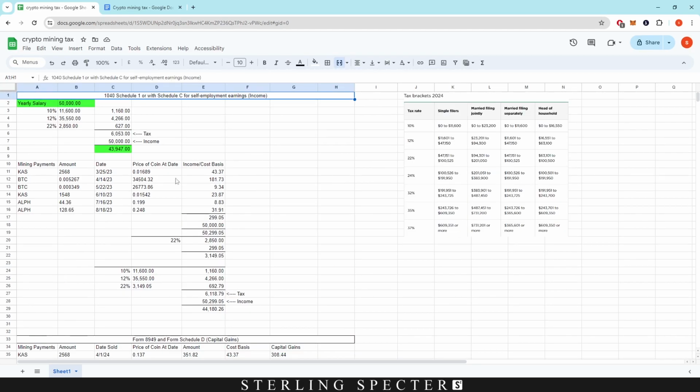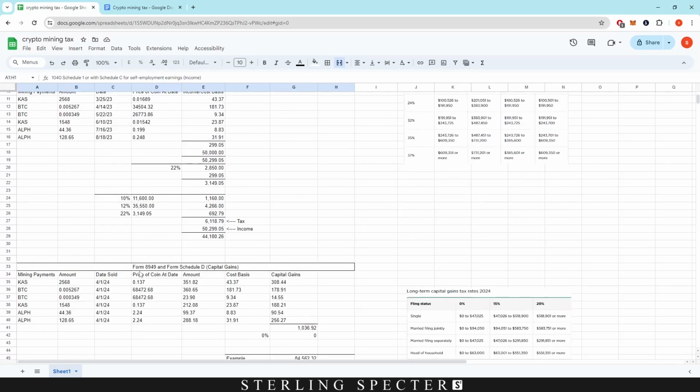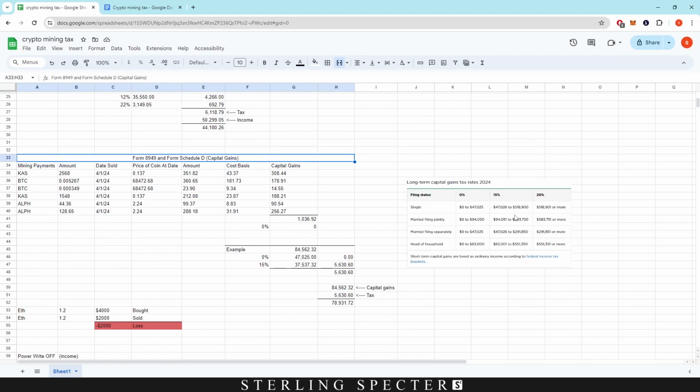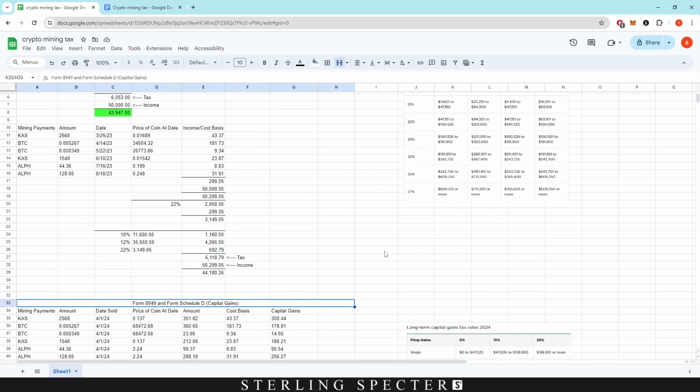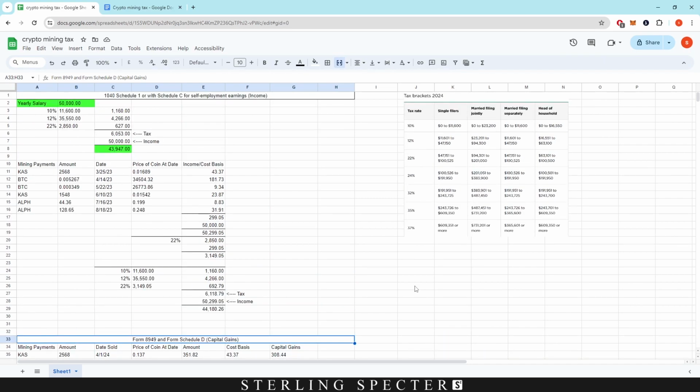As I've shown here, I believe it's called filing in the US. So this is what you would file it under: the 1040 Schedule 1 or with Schedule C for self-employment earnings. So that's the income. And then Form 8949 and Schedule D for capital gains. Now these are the tax brackets. As I said, there are stipulations state by state, so you will have to look into the state taxes yourself depending on where you're living.